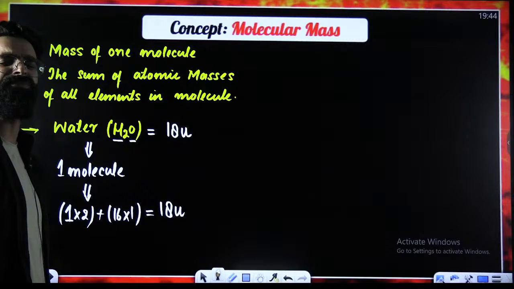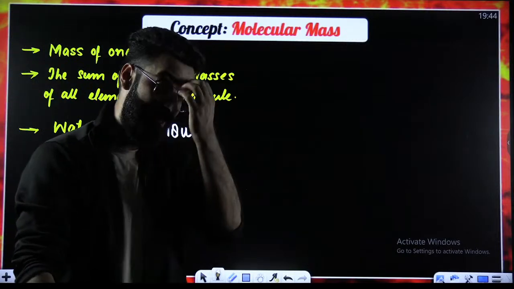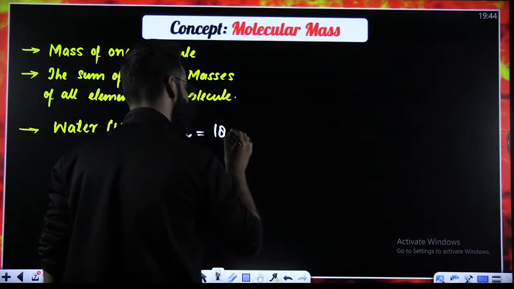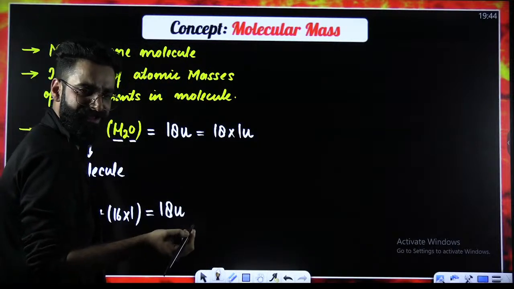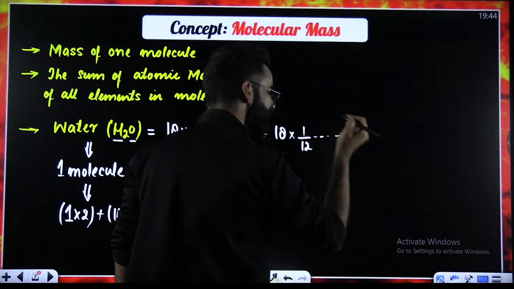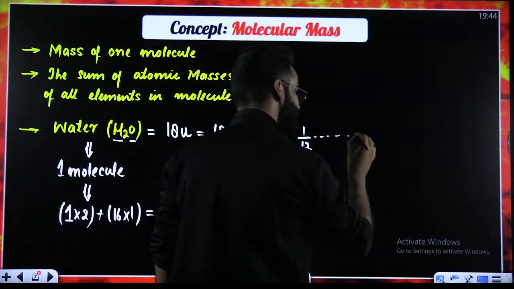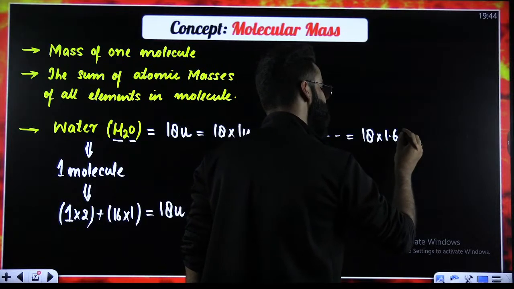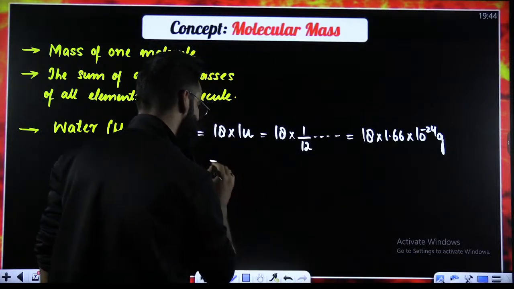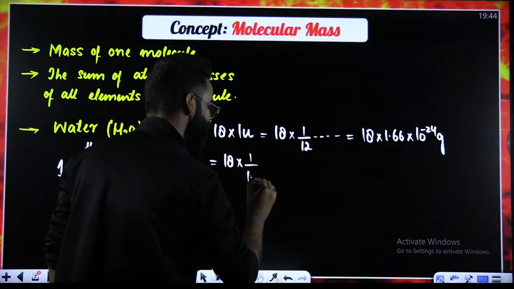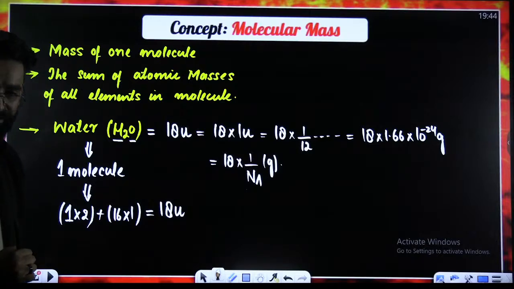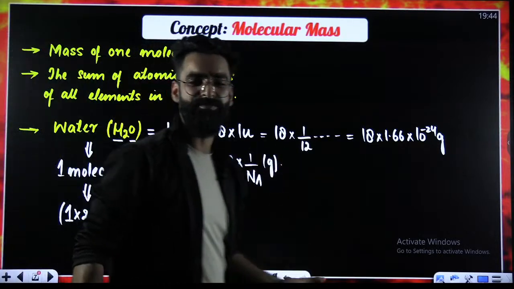Now, if you ask me, what is meant by this 18U? In order to understand the meaning of this 18U, I need to break it into two parts. I'll write 18 multiplied by 1U. Similarly, instead of 1U, you can write 1 by 12th of the mass of carbon-12 atom. Instead of 1U, you can write 1.66 into 10 raised power minus 24 grams. And instead of the same 1U, you can write 1 divided by Na, 1 divided by Avogadro's number in grams. Perfect?